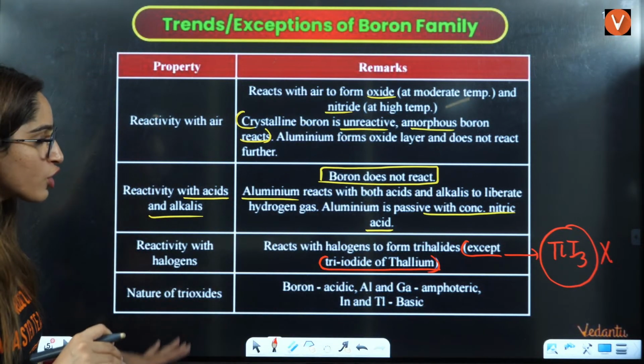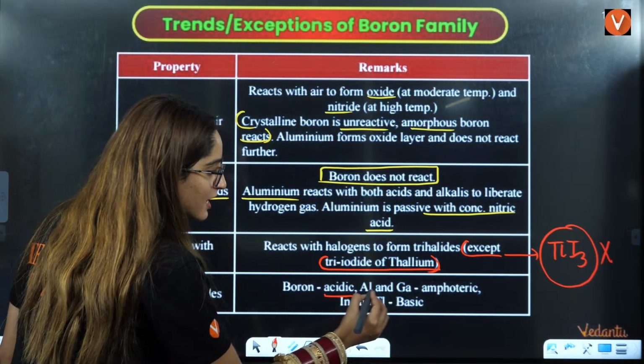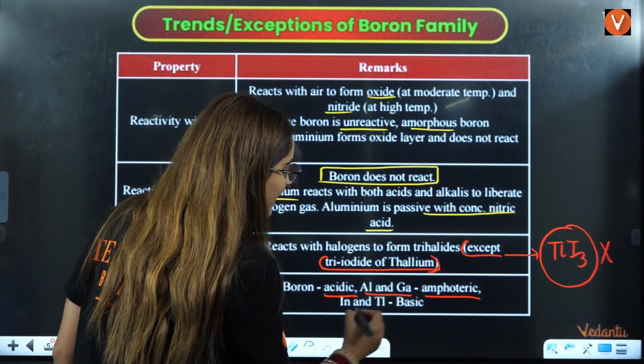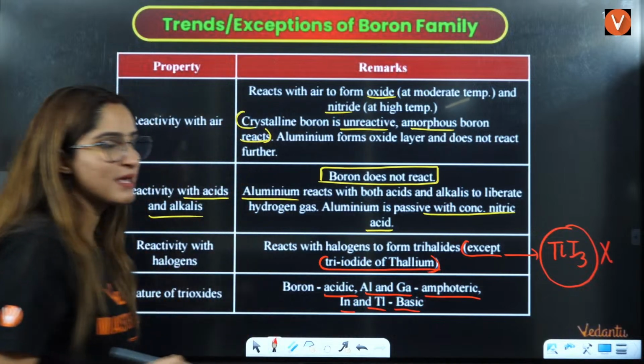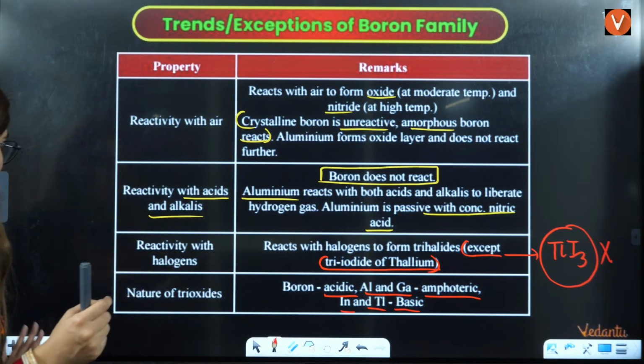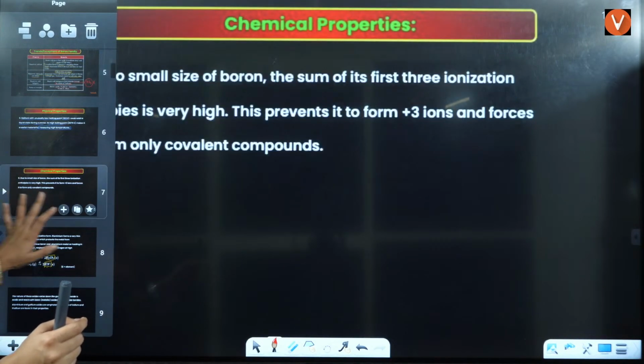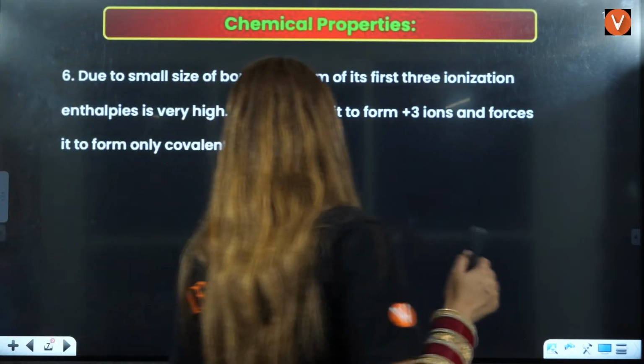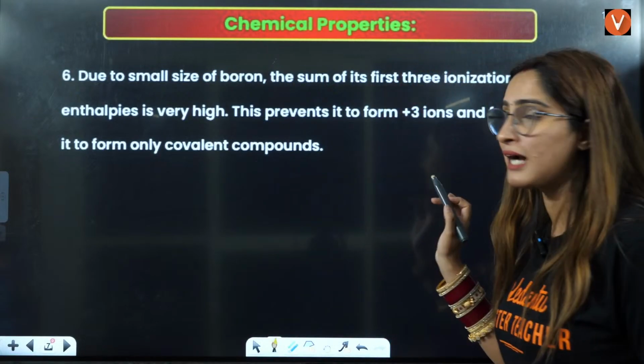Okay. Then nature of trioxides: boron is acidic, aluminium and gallium are amphoteric, and indium and thallium are basic in nature. Regarding trioxides also, they ask you the acidity and basicity order here. Now, this is also your NEET previous year question from your NCERT line directly.